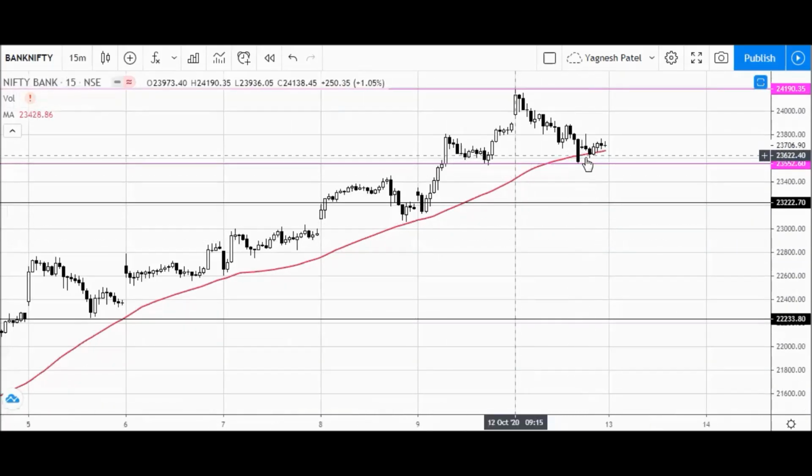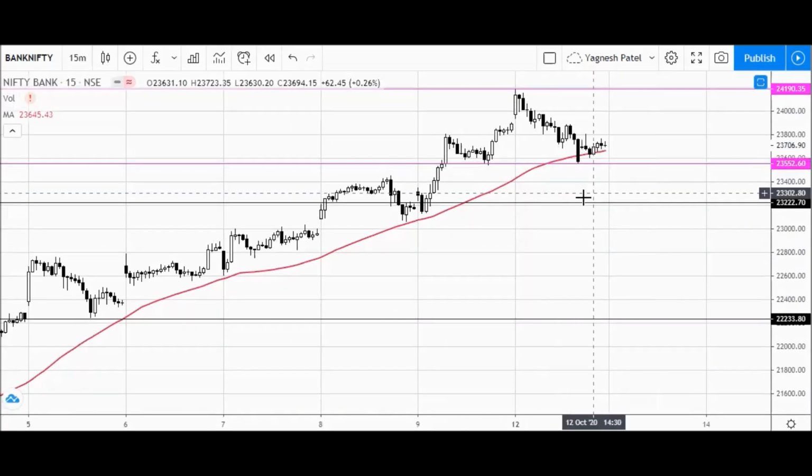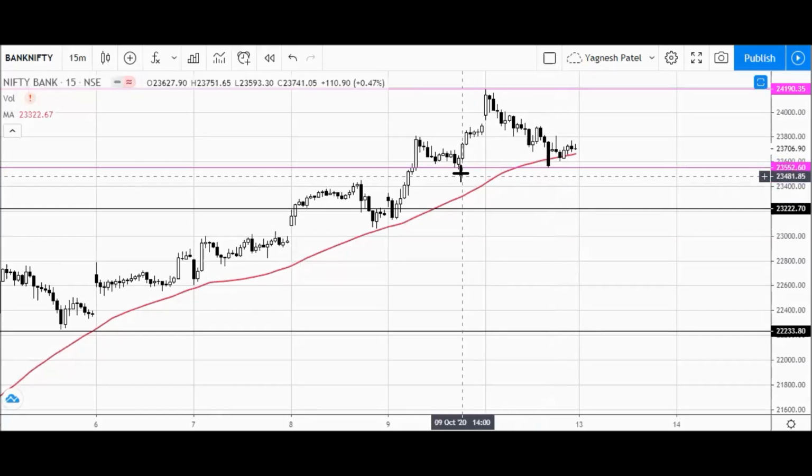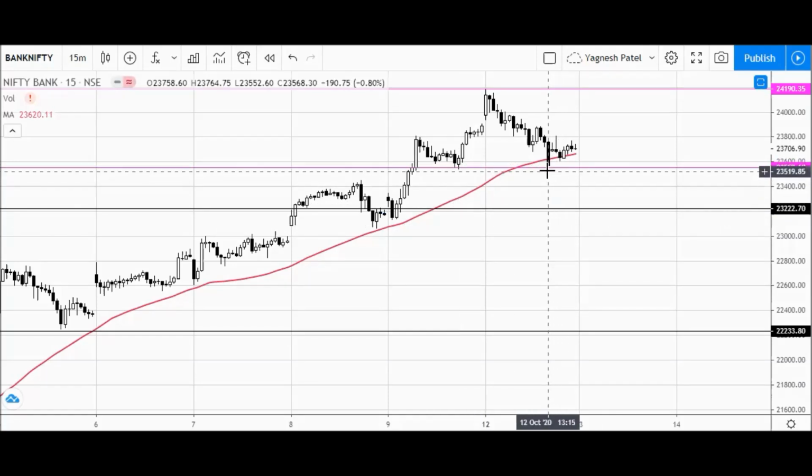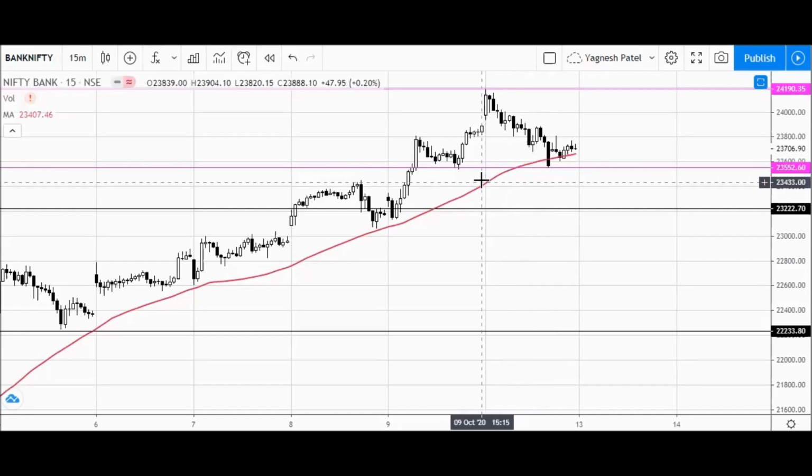So the market is near a support zone. Okay, and importantly, this low is exactly near the previous day's low around 23,541, and today's trading session low is 23,550. So there is a 10-point difference. So basically, this low is very important for Bank Nifty.